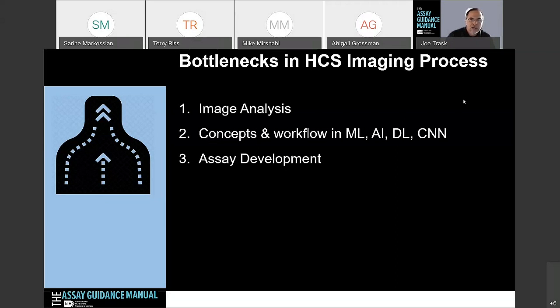And this is not in any particular order. There are people that understand assay development well, but may not understand the other concepts of machine learning, AI, or image analysis. So it really depends on where you're coming from. I'm going to try to tackle some of these and give you some resources on how to have some best practices in these particular areas.